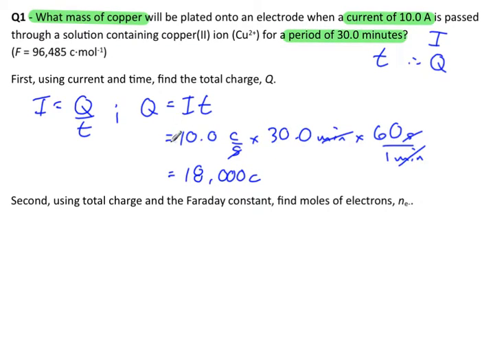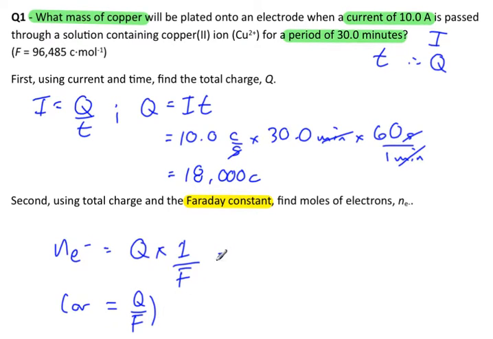Okay, so I've found Q. From Q I can move towards mass, and the first thing I have to do, using the total charge Q that I just found and the Faraday constant, is find the number of moles of electrons. So number of moles of electrons equals this total charge Q multiplied by some permutation of the Faraday constant. I'd prefer to do multiplication, so I multiply it by 1 over F. This is the same as dividing by the Faraday constant.